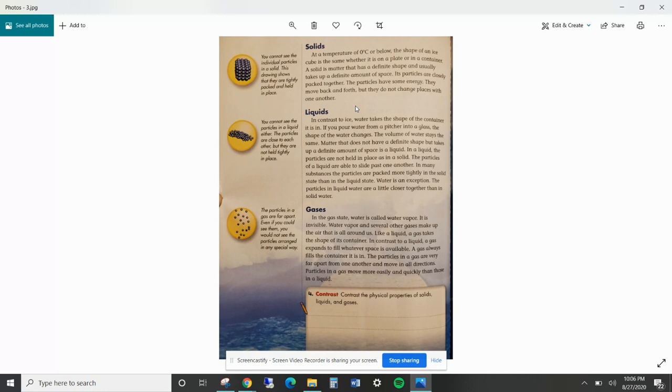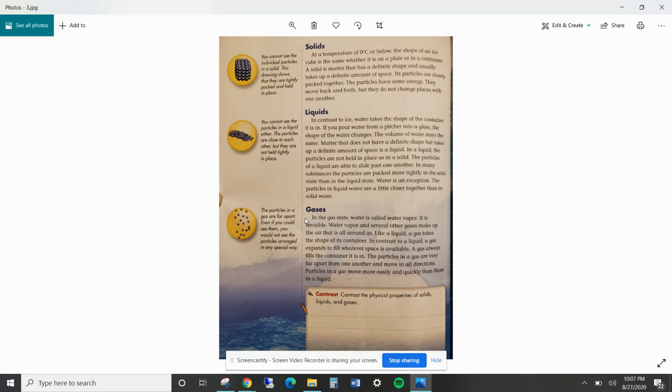In many substances, the particles are packed more tightly in the solid state than in the liquid state. Water is an exception. The particles in liquid water are a little closer together than in solid water. Right here, you can see the particles in the liquid. The particles are close to each other, but they are not held tightly together. And as you can see in the solid, where they form a definite shape, the particles in water can move a little more, and they're not held as tight.